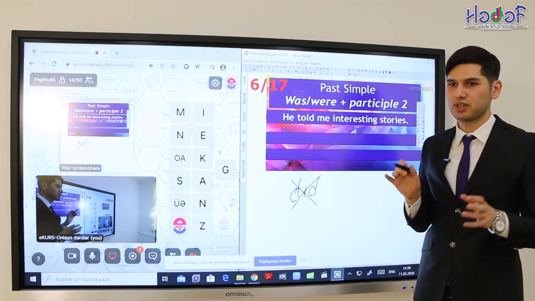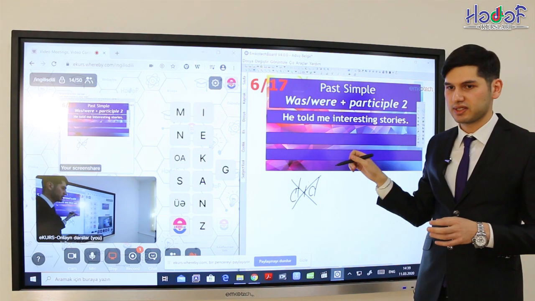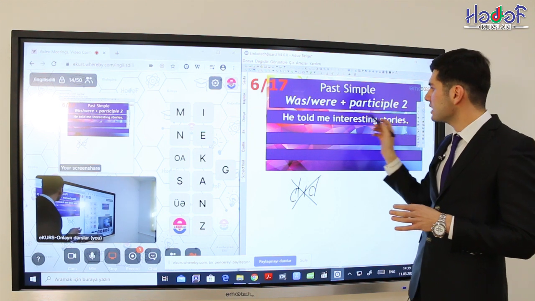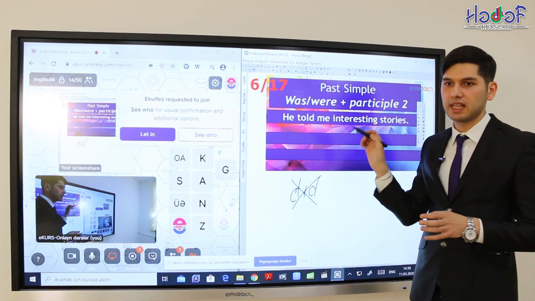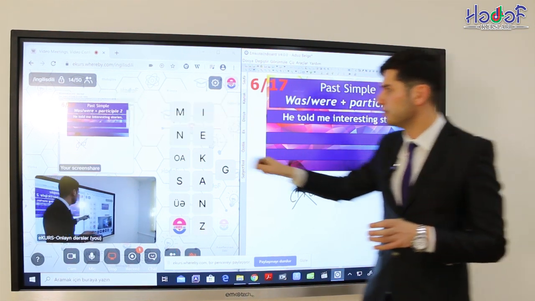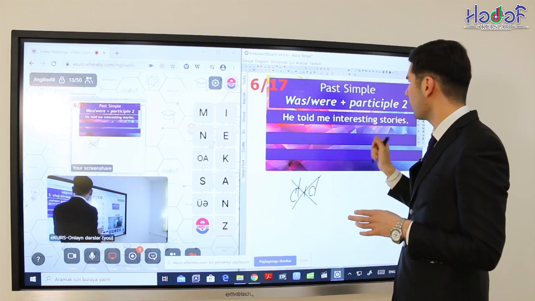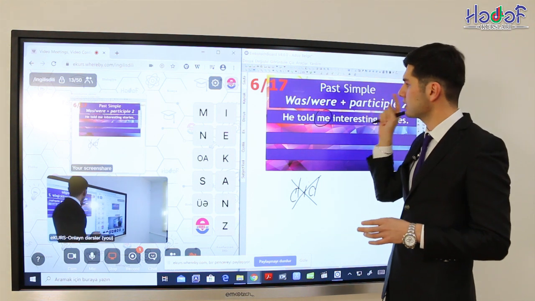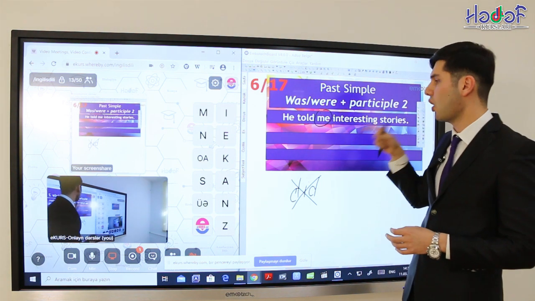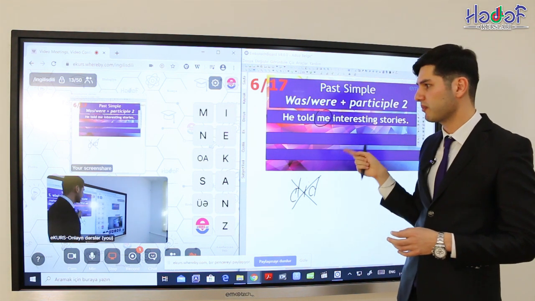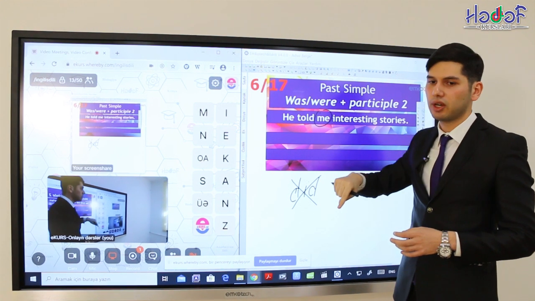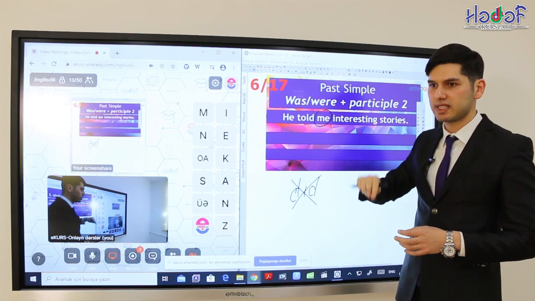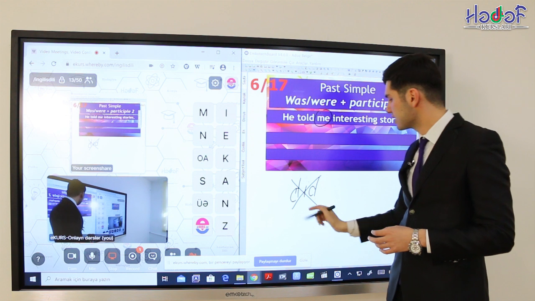Again, we have two objects in this sentence. So, now let's change this active voice into passive voice, but with two versions. Let's start from me. Of course, here, this is the subject, told, this is the predicate, so me, this is the first object. Let's change me into subject of the passive voice and create passive voice sentence.